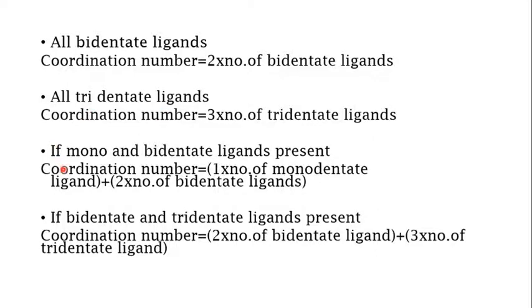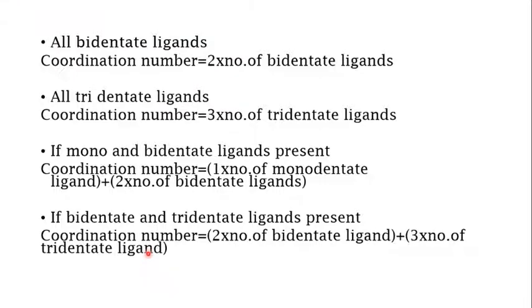Next, if there is a combination of monodentate and bidentate ligands within a complex, then you calculate the coordination number as 1 into the number of monodentate ligands plus 2 into the number of bidentate ligands.